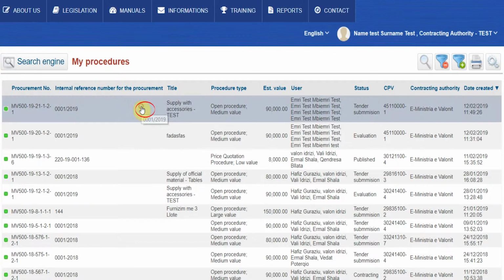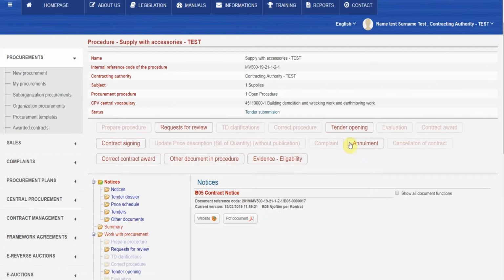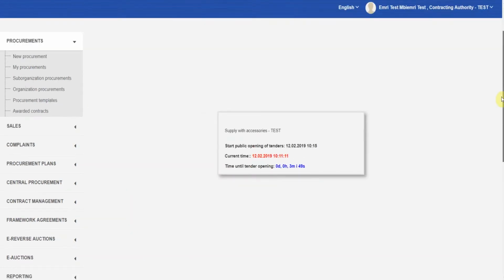We select the tender for which we are conducting the opening procedure and press the Details button. This activates a window with all information related to the selected tender. The Tender Opening button displays the time and the deadlines for the opening of bids. If the time set to receive bids has not expired, it means that it is not time to start the opening either. Therefore, the Commission of the Contracting Authority is unable to make the opening for this tender, as well as for any other procedure.